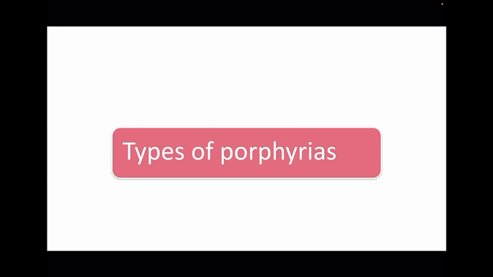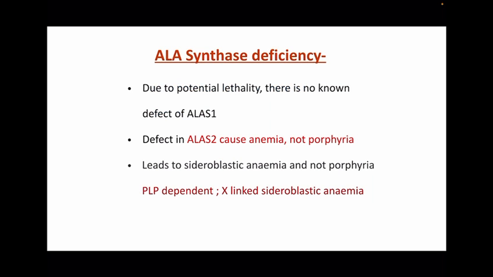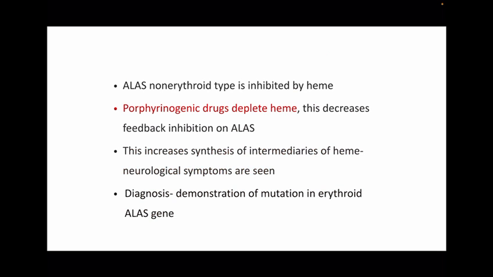Now about the types of porphyrias in detail. This is a table showing the method of heme synthesis and what disease is caused by the deficiency of certain enzymes. Now let's look into detail about ALA synthase deficiency. It is due to potential lethality. There is no known defect of ALAS1. Defect in ALAS2 causes anemia, not porphyria. It leads to sideroblastic anemia and not porphyria. PLP dependent X-linked sideroblastic anemia is the ALA synthase deficiency. It is not that much important.